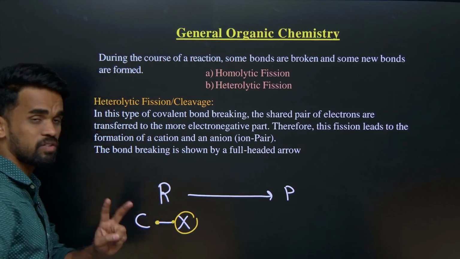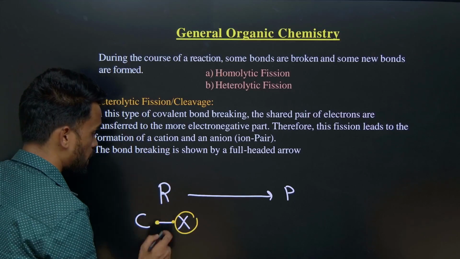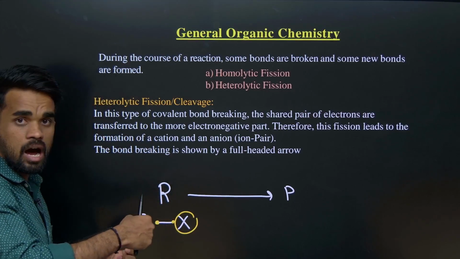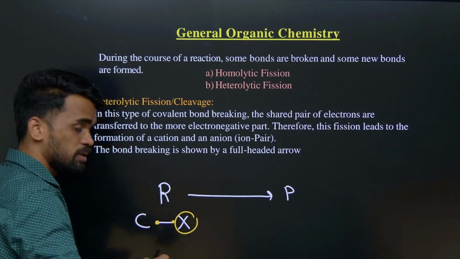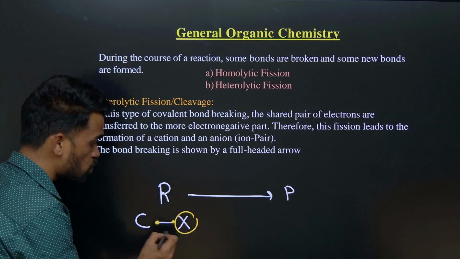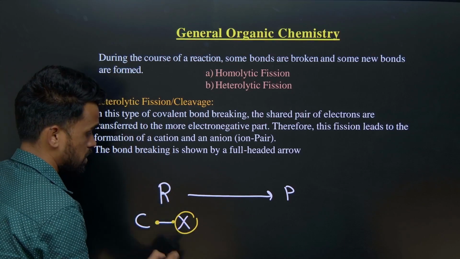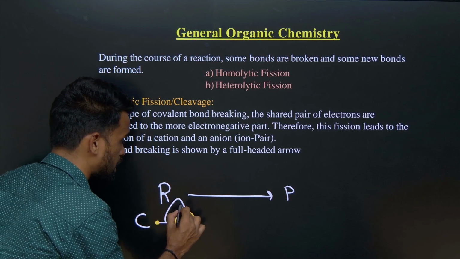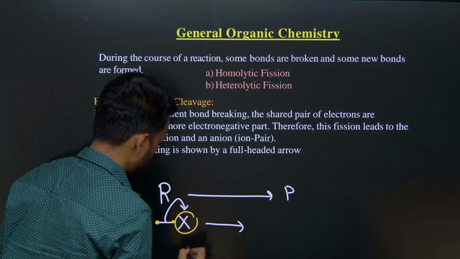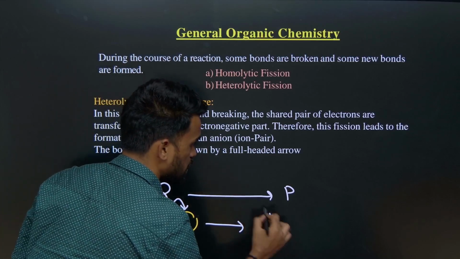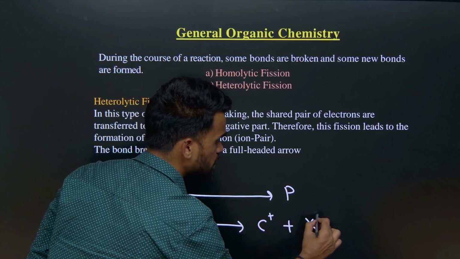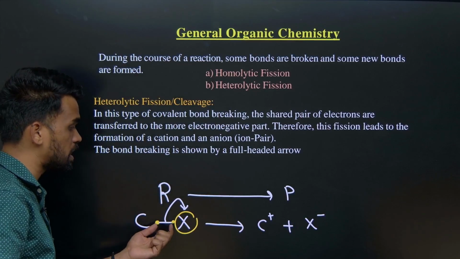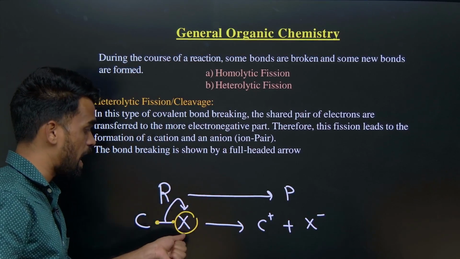In each bond there is a pair of electrons, and that pair is polarized, pulled towards the more electronegative atom, here the halogens like chlorine, fluorine, bromine, iodine. So the bonded electrons are taken by the halogen. Therefore the carbon gets some positive charge and the halogen a negative charge. Here the bonded electrons are completely taken by one atom.